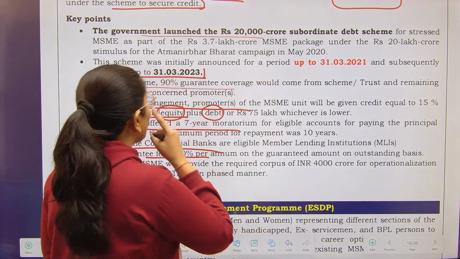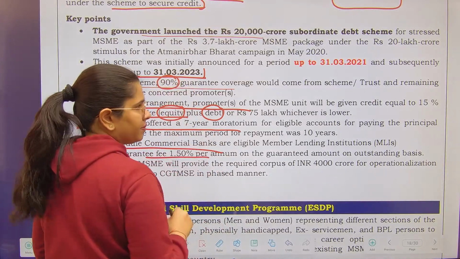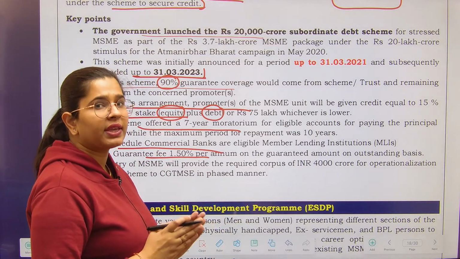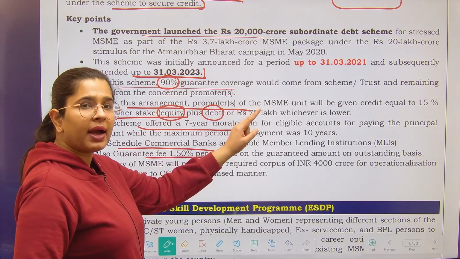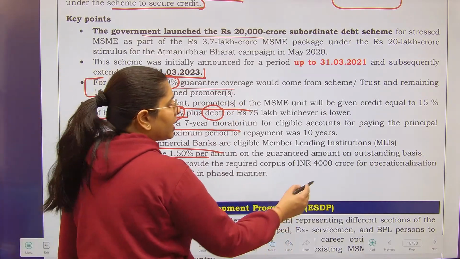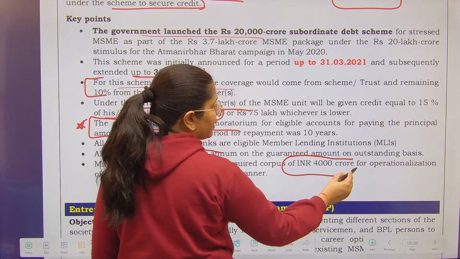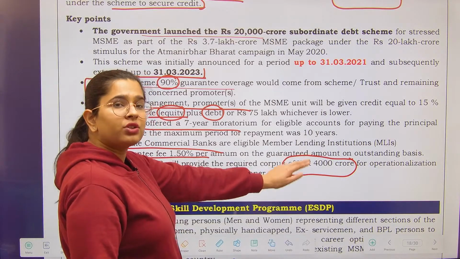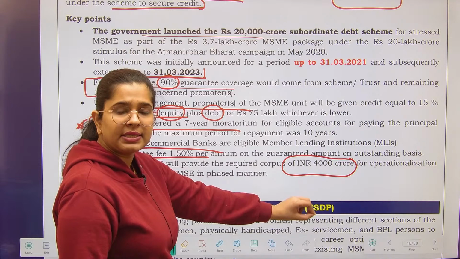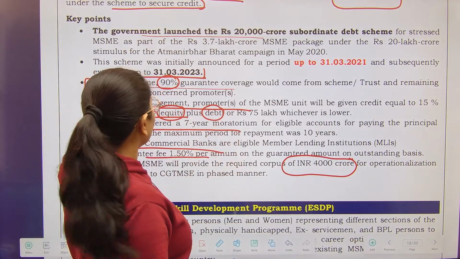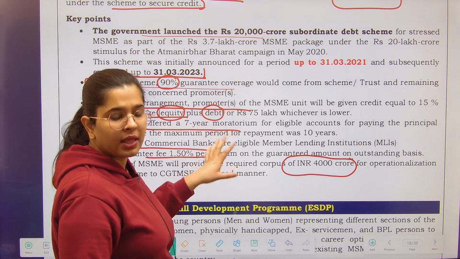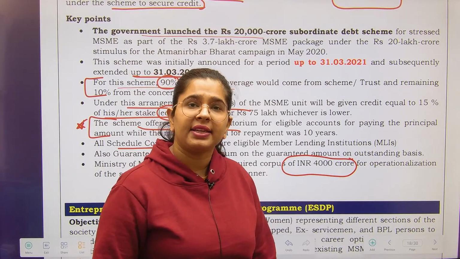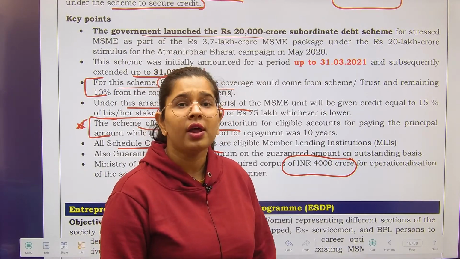In this particular thing, 90% of the guarantee means whatever amount of expenses will be incurred because of the guarantee, 90% will be covered by the trust or the scheme. What kind of trust? The Ministry of MSME has made this 4,000 crore corpus, so this will be managed by a trust. This trust will bear guarantee expenses up to 90%. The remaining 10% of the guarantee expenses on whatever loan has been provided to you will be borne by your promoters.